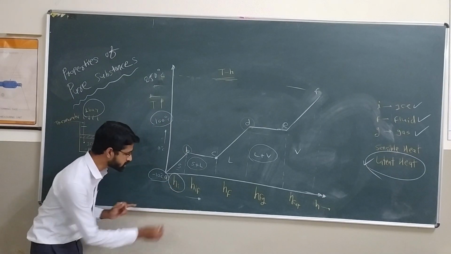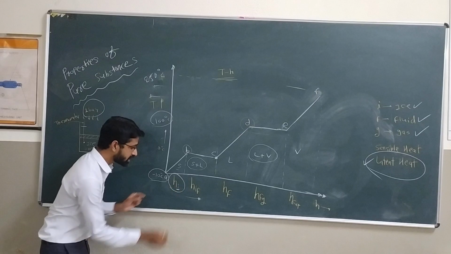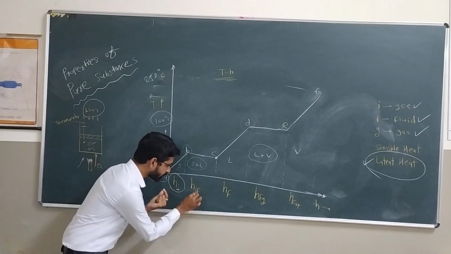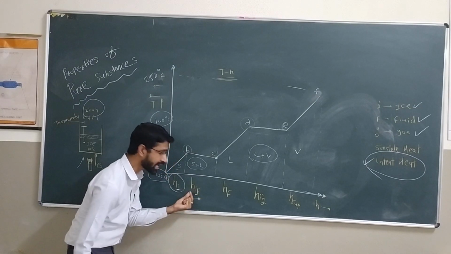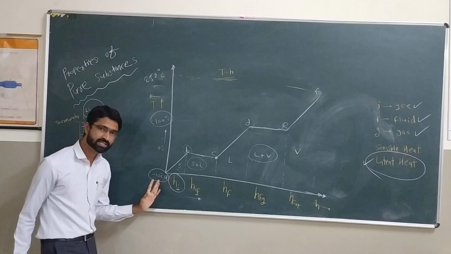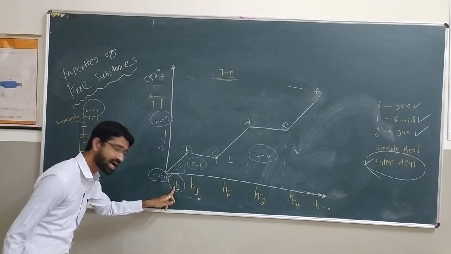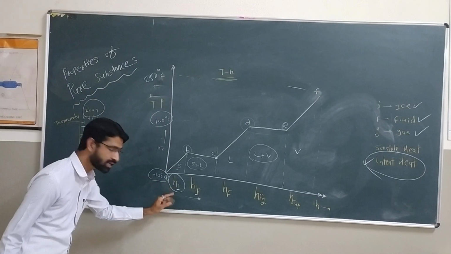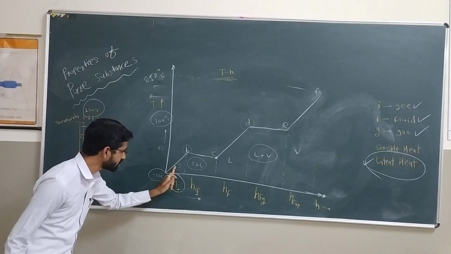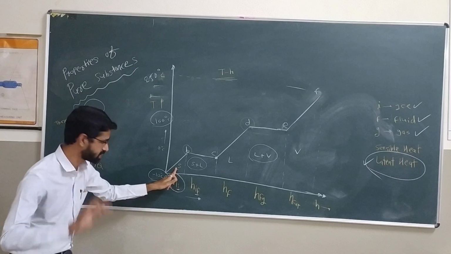Why sensible? If you see a single abbreviation, this single abbreviation shows it is sensible. If you see an abbreviation with two letters, like IF, it stands for latent. Always remember this. So it is sensible. Why sensible? Sir, because its abbreviation is single. I for solid, that is ice. HI, that is the sensible heat of ice.